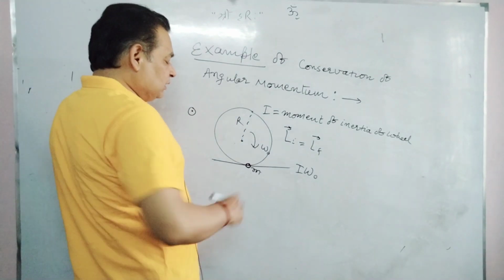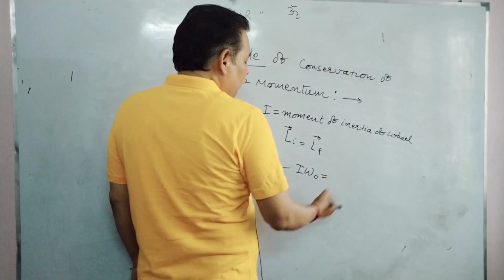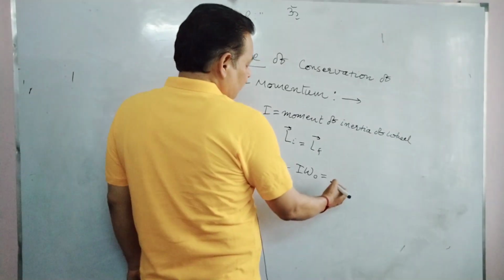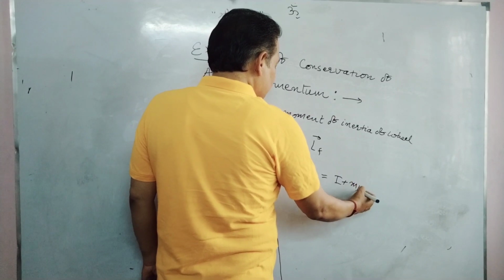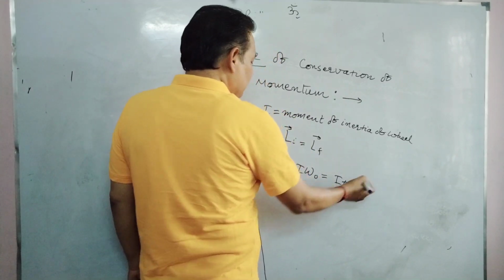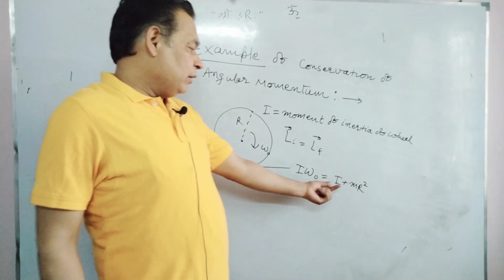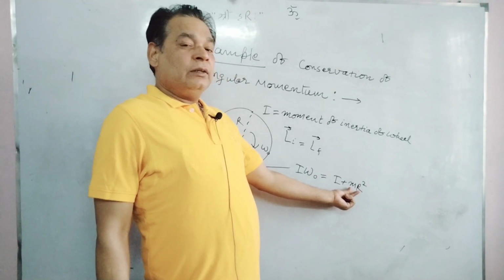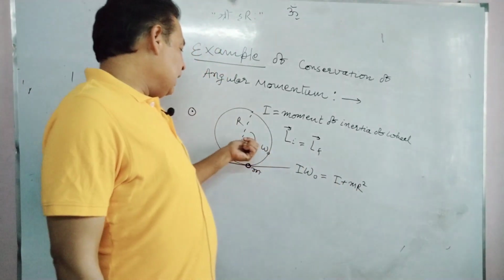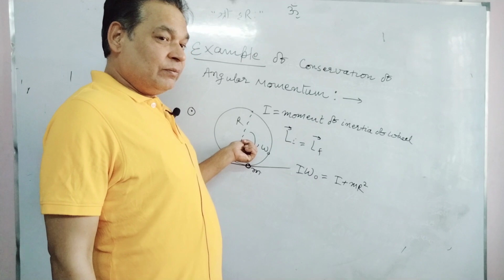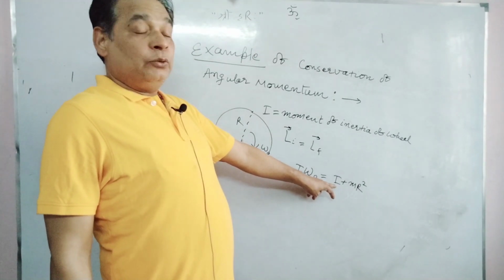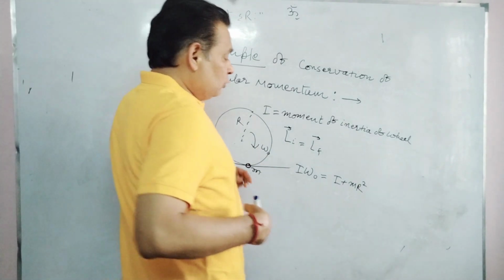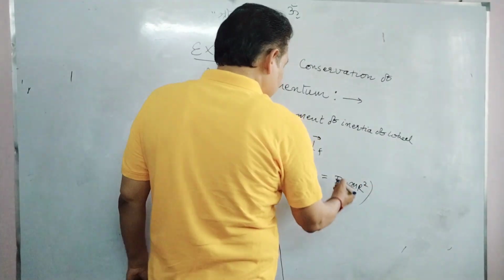After sticking this mass, the final moment of inertia will be I plus mr square. This mr square is the moment of inertia of this particle about the axis passing through the center of mass. I is the initial moment of inertia of the wheel, and this is the total moment of inertia of the system.